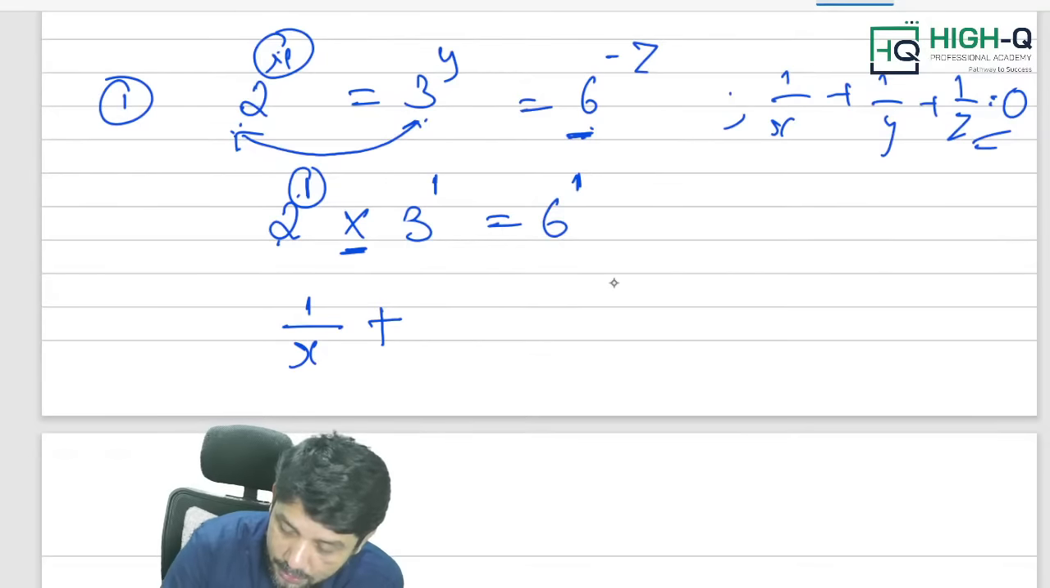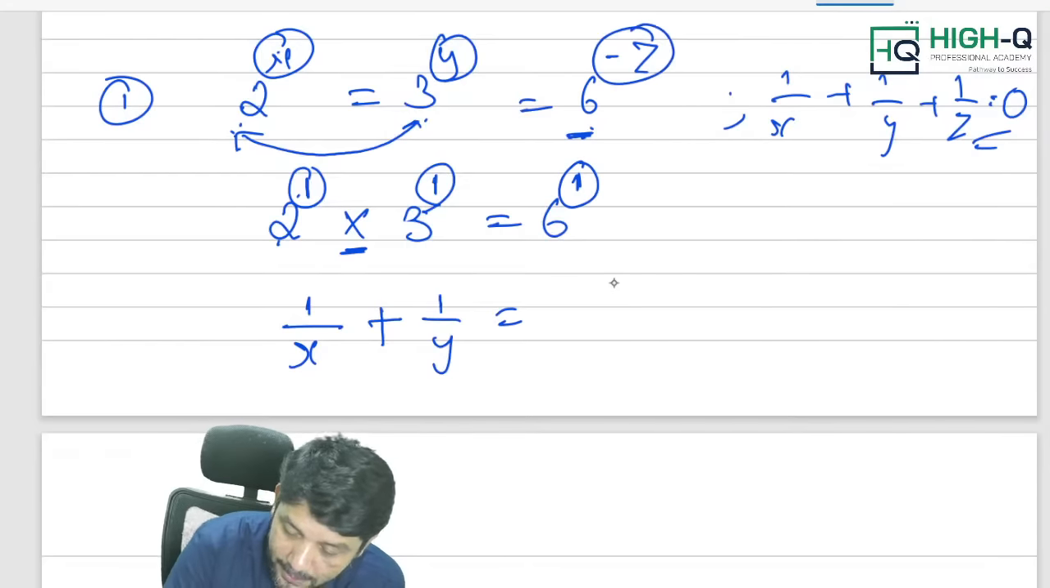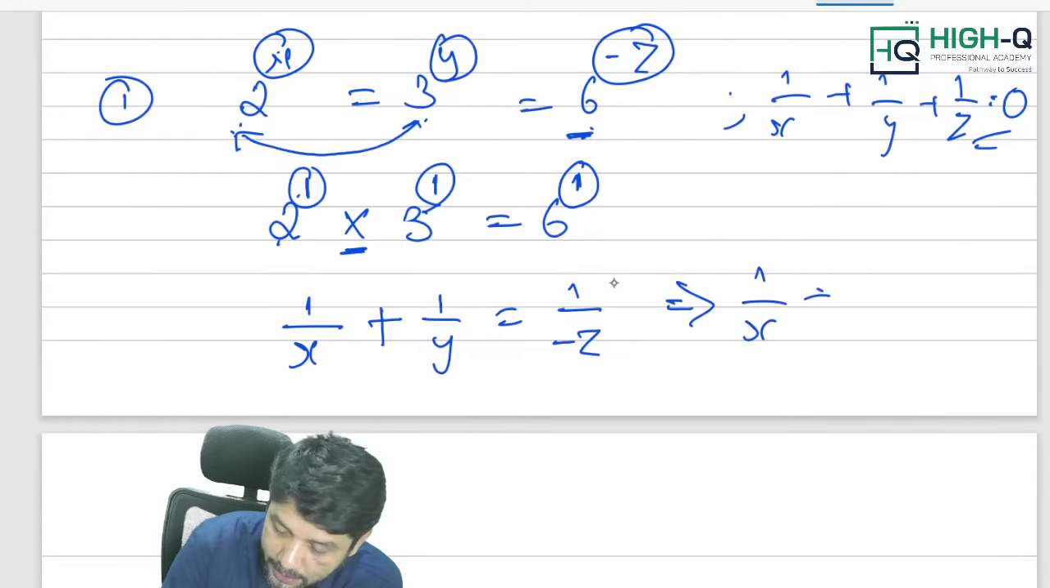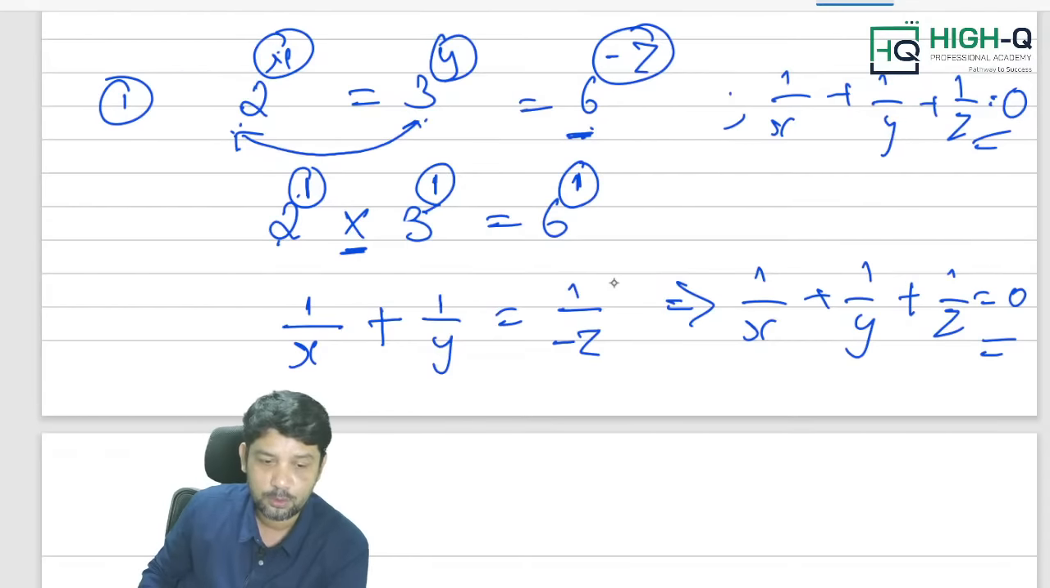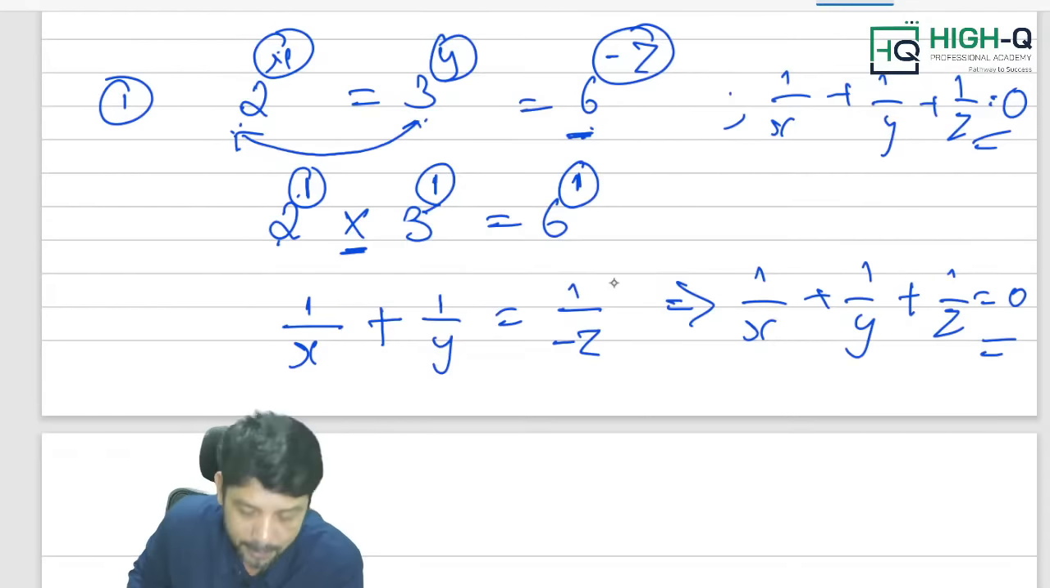Now, here what is it? Sir, 1 by y. Here what is it? 1 by minus z, which is equal to 1 by x plus 1 by y plus 1 by z equal to 0. Is this our answer, my dear? I told you to do this. Okay, 1 by x plus 1 by y plus 1 by z equal to 0.